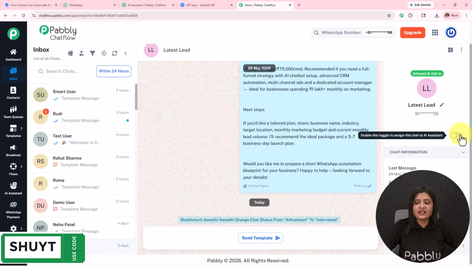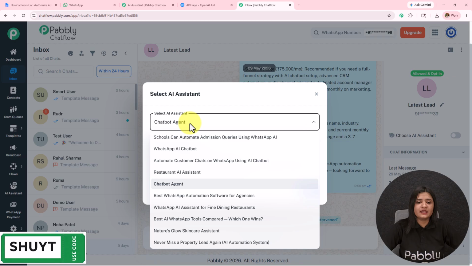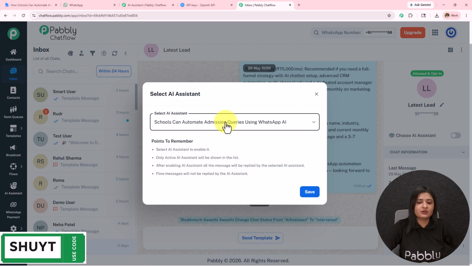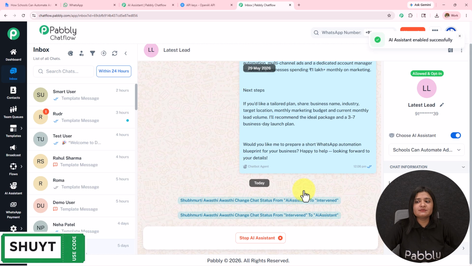Here in this choose AI assistant, I'm going to toggle on this button. I'm going to select the AI assistant, "Schools can automate admission queries using WhatsApp AI", and then simply save this. In this manner, I have enabled this AI assistant to this particular chat. Now doing this manually and to a particular chat is very time consuming, and that's why I'm going to assign this to a particular group of contacts or to all the contacts.